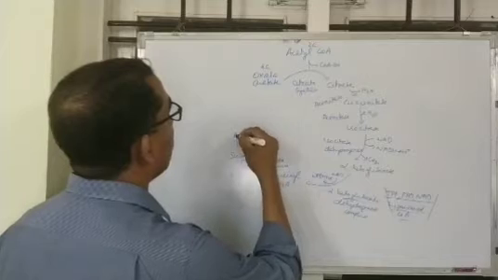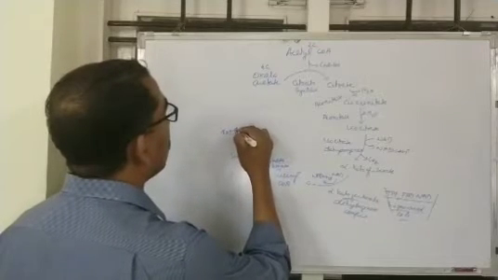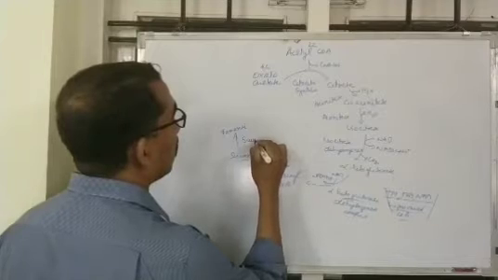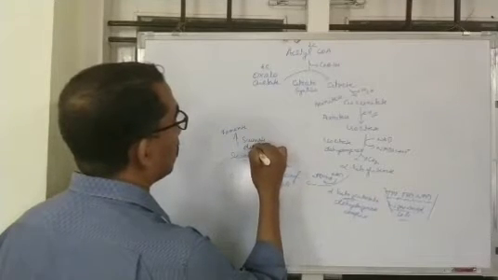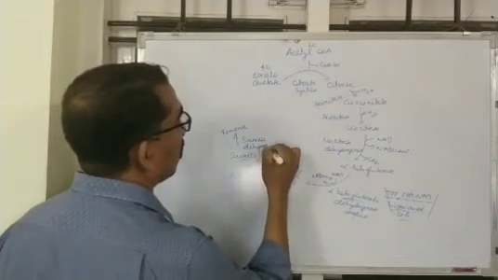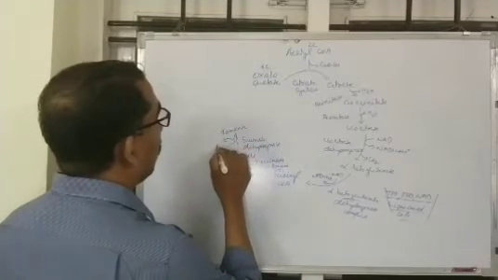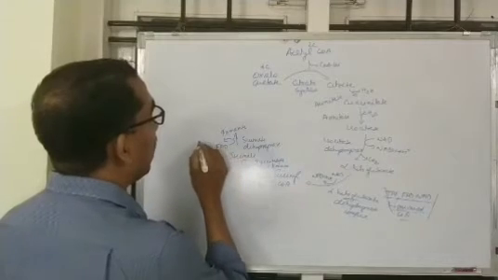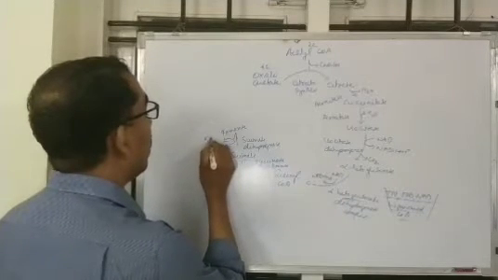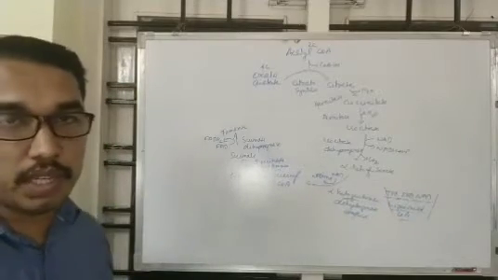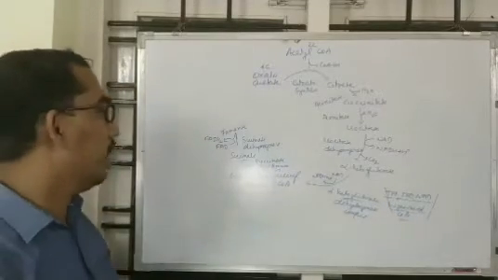The succinate is converted into fumarate by the enzyme succinate dehydrogenase. Here one FAD, flavin adenine dinucleotide, is converted into a high energy molecule FADH2, which attaches to the electron transport chain and produces 1.5 ATP.